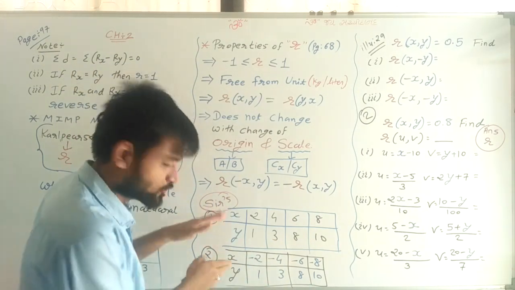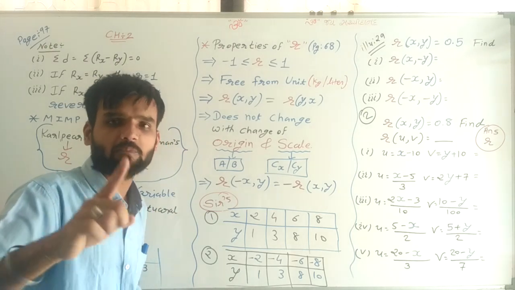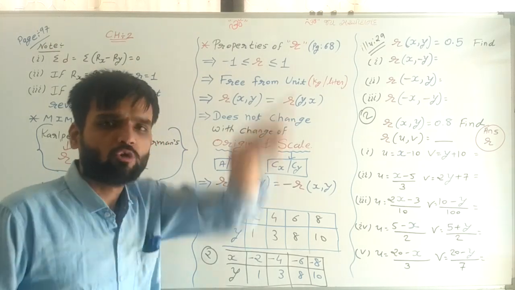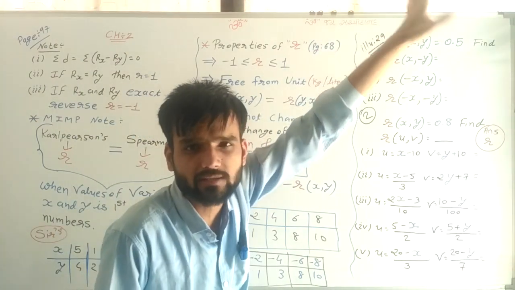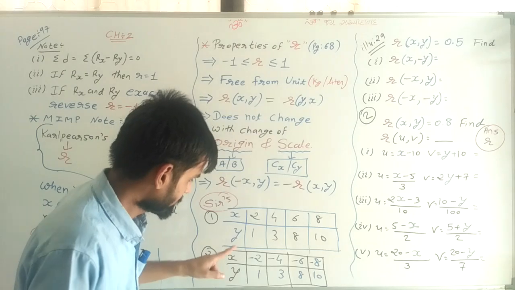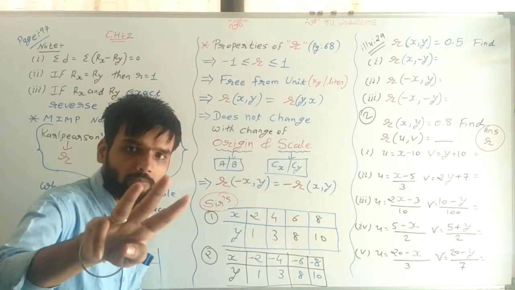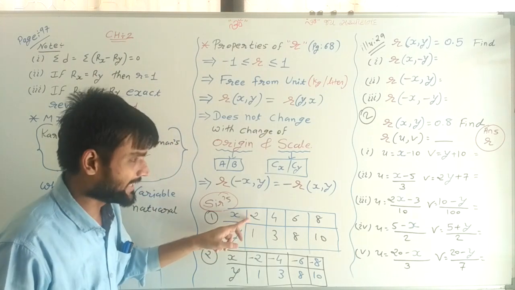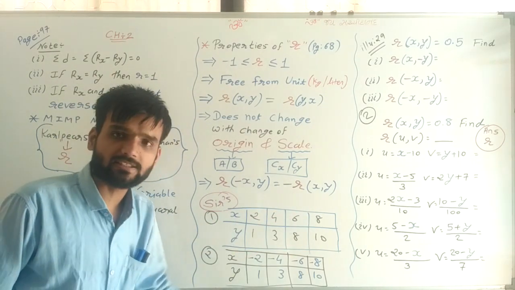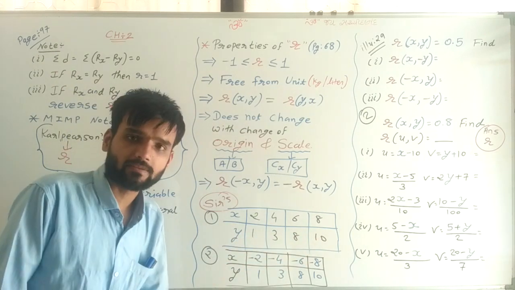These two sums are compulsory. But the third sum is not compulsory. It is only for those who want to get 100 marks. Now what is that third sum? Change the sign of both. Make a third example: minus 2, minus 4, minus 6, minus 8 and minus 1, minus 3, minus 8, minus 10.